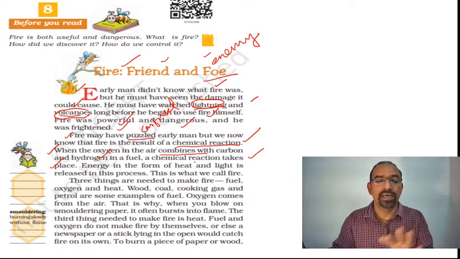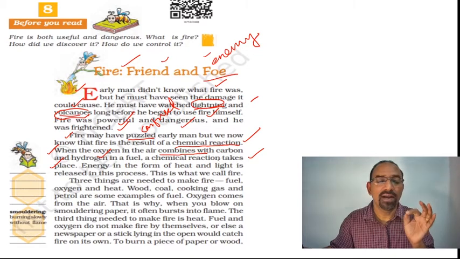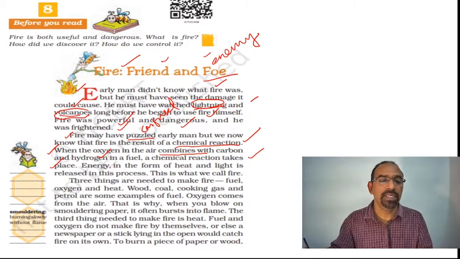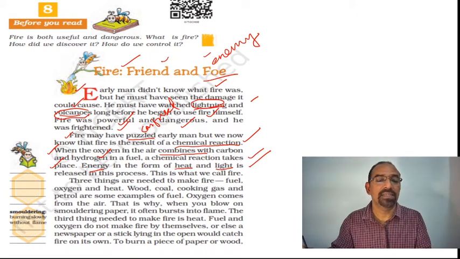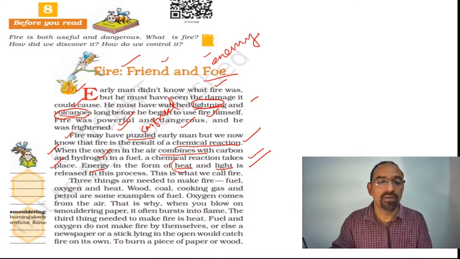Energy in the form of heat and light is released in the process. So when fire is created, two forms of energy are formed: one is heat and the other is light. This is what we call fire.